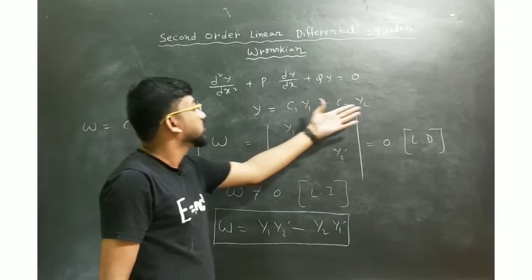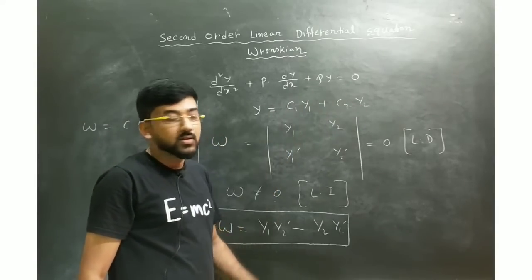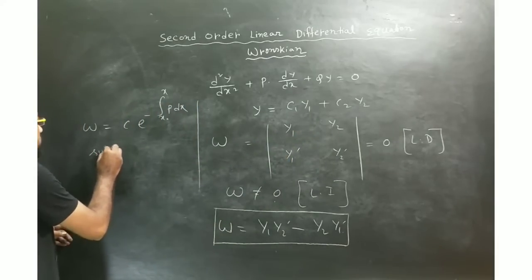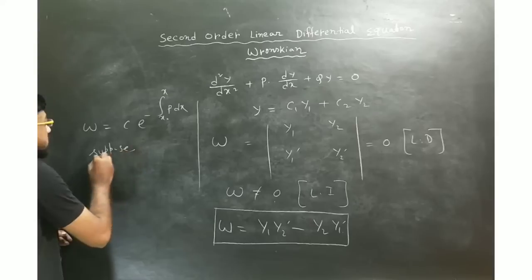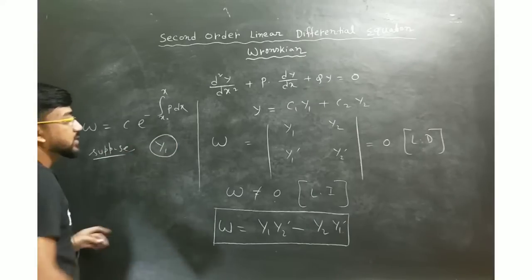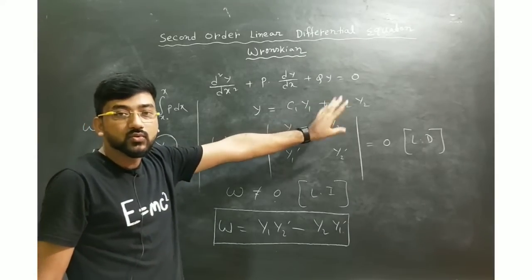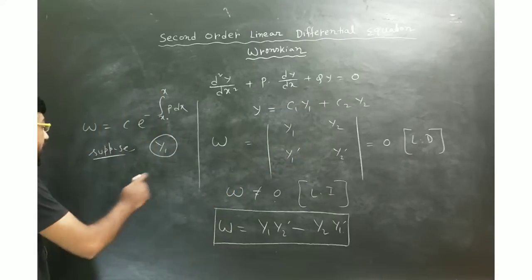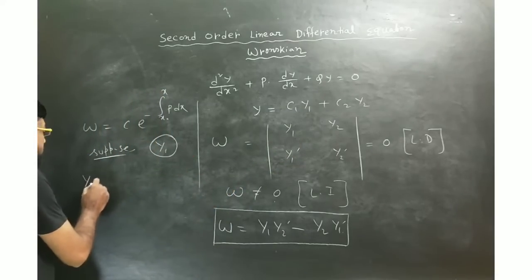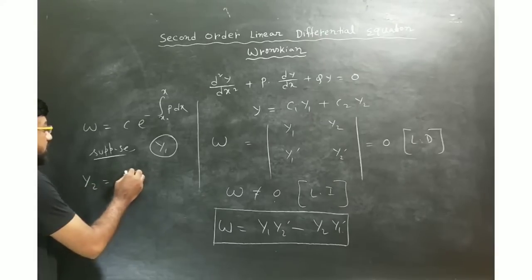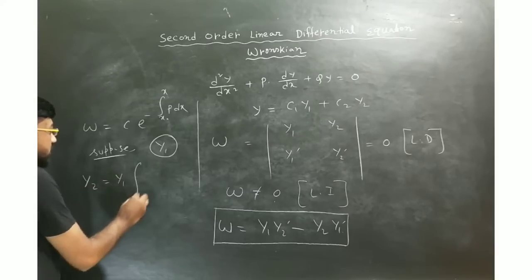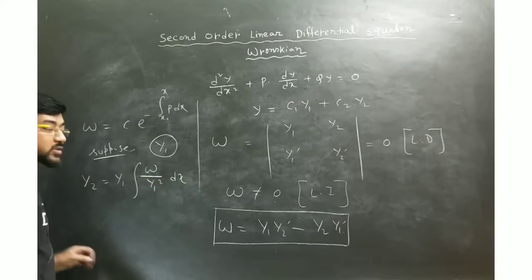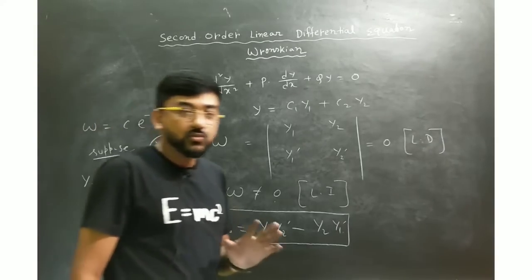If you know one solution, then you can find the other. Suppose you know one solution, that is y1, then you can find the another solution y2 by using the Wronskian. In that case your formula will be y2 = y1 times the integration of W divided by y1 square dx. So these 2 or 3 important points you have to know.